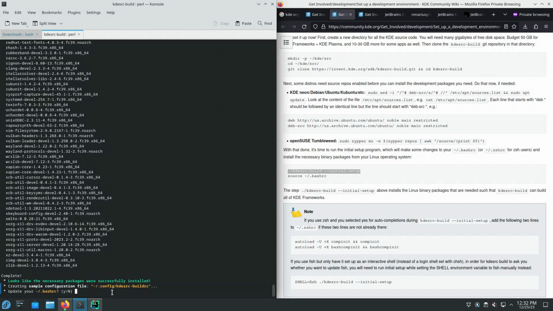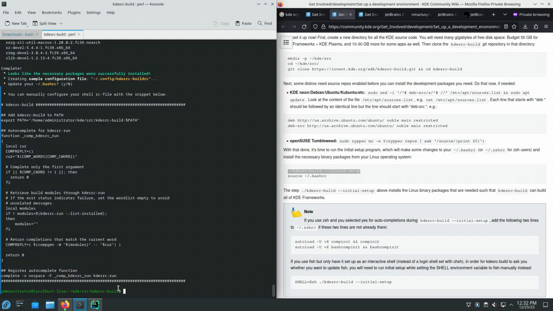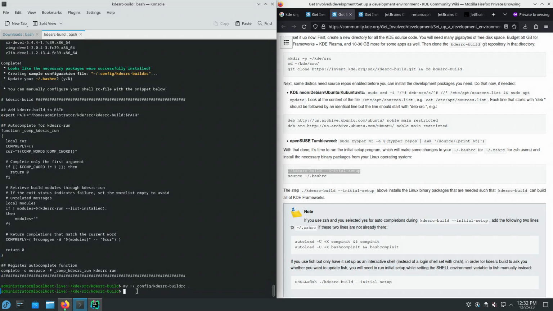I do not want to change any configurations in my command line shell, so I'm going to press N or Enter for no. Don't edit the .bashrc file. I'm not losing much. Next up, I'm going to move this file to the current directory. This makes the current installation of kdesrc-build portable, and that's the way I do it. So I'm going to do it here, even if we don't really need to have the installation portable.